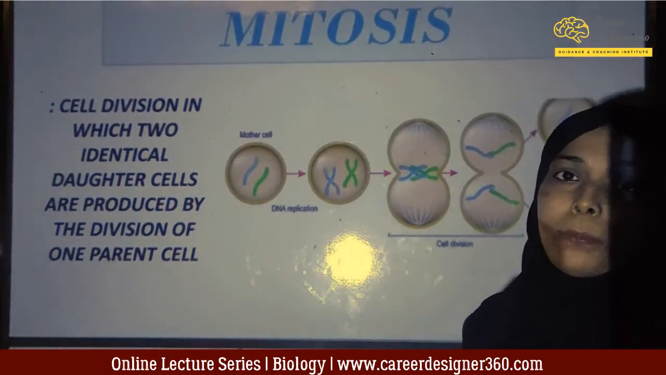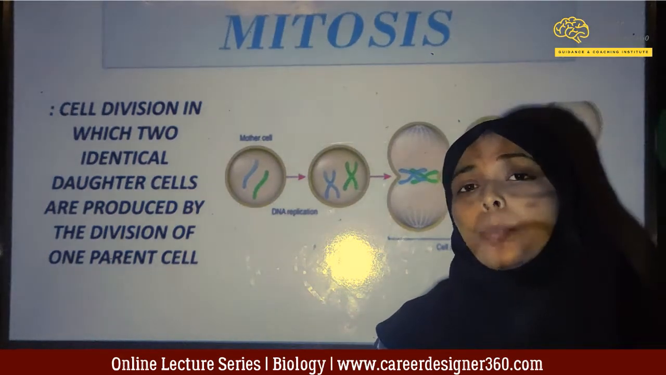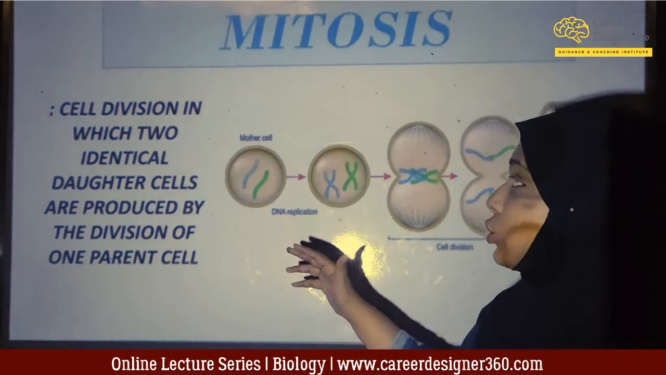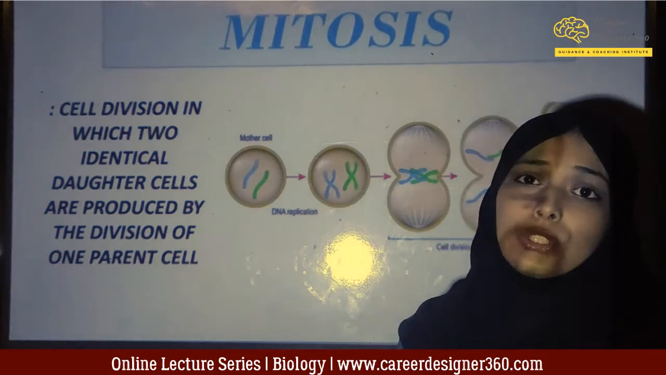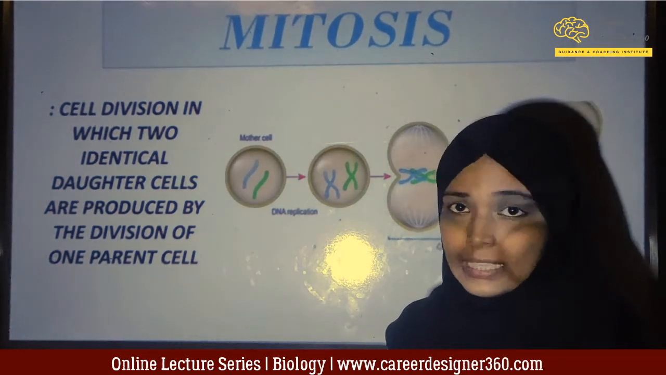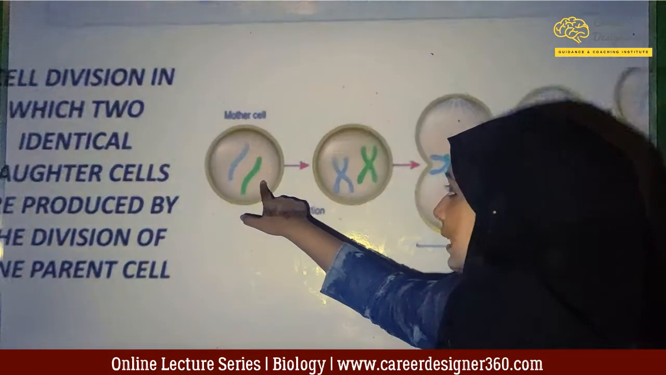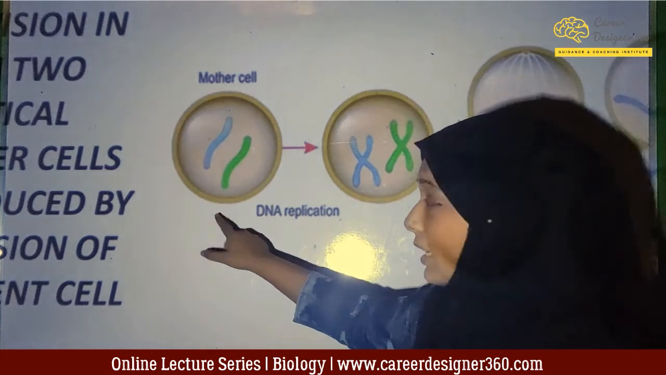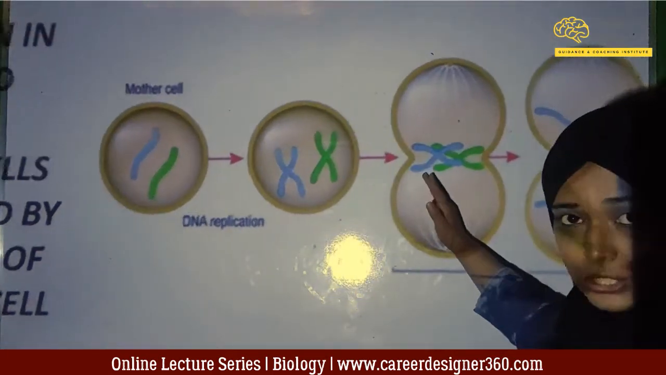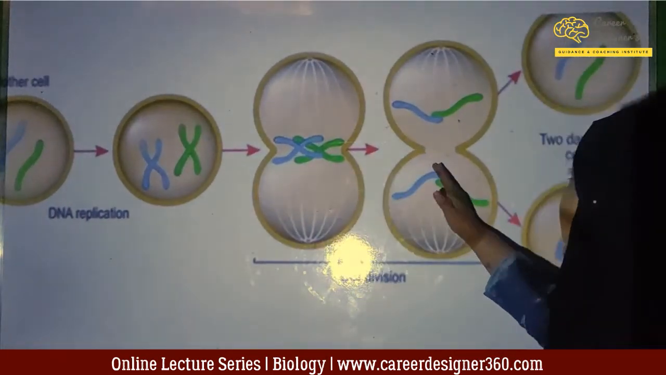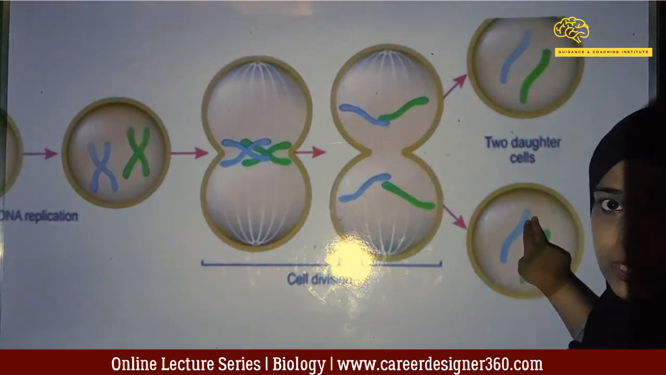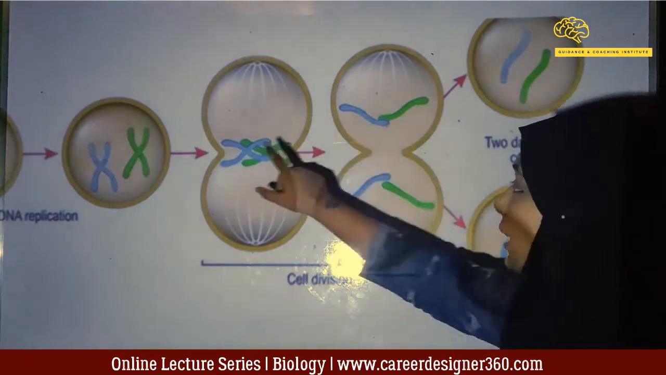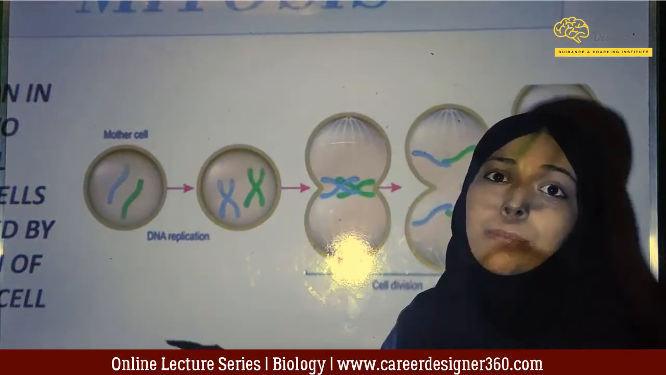First, we see about mitosis. What exactly does mitosis mean? Mitosis is a type of cell division in which two daughter cells are produced by division of one parent cell. There is one parent cell, also known as the mother cell. It undergoes various stages of cell division and it ultimately gives rise to two daughter cells. So, formation of two new daughter cells from one parent cell is known as mitosis.